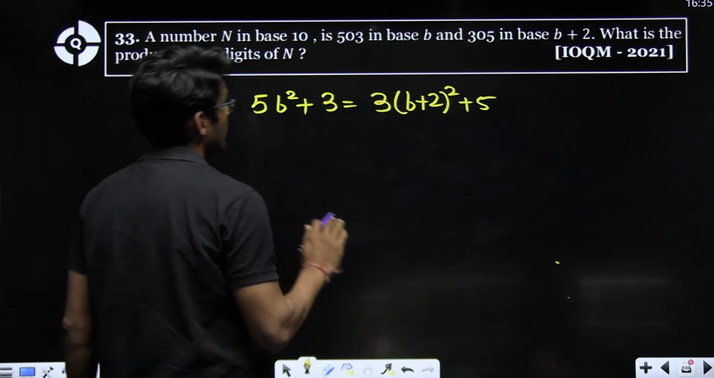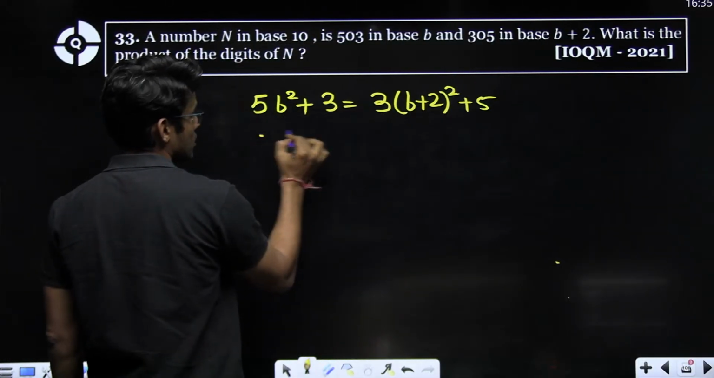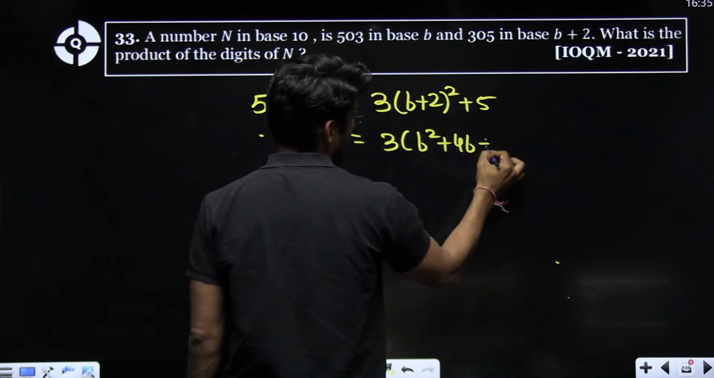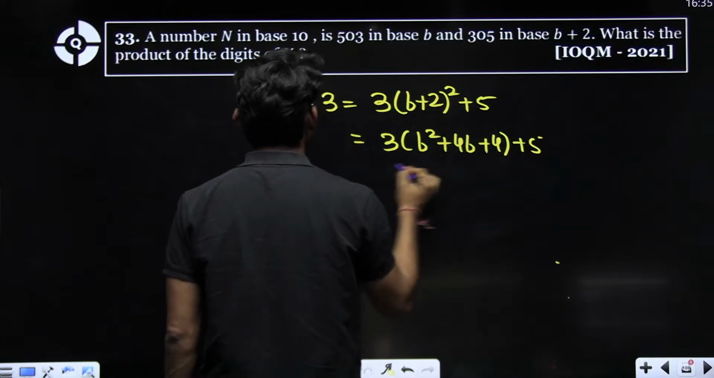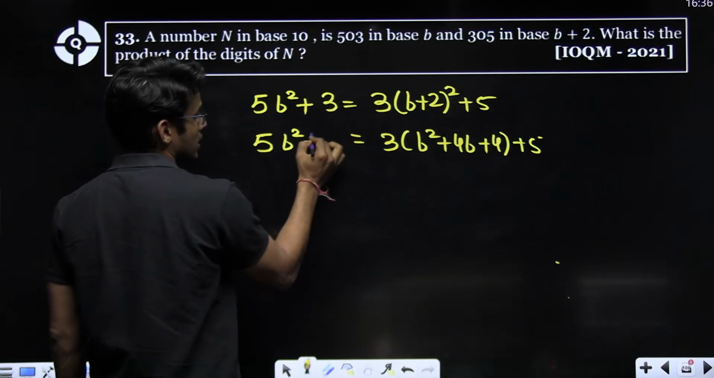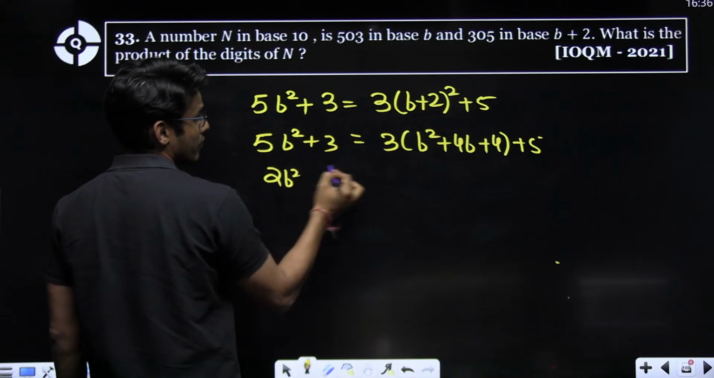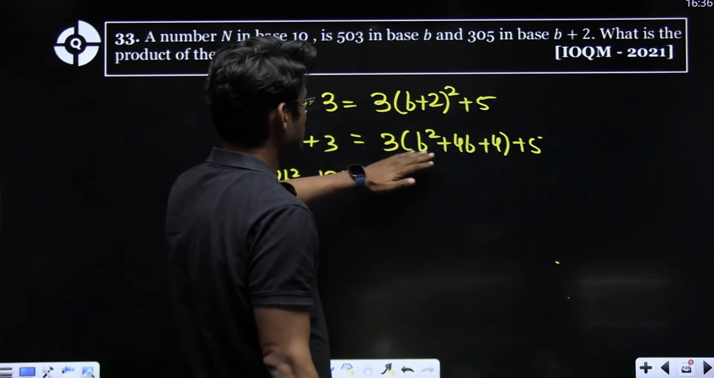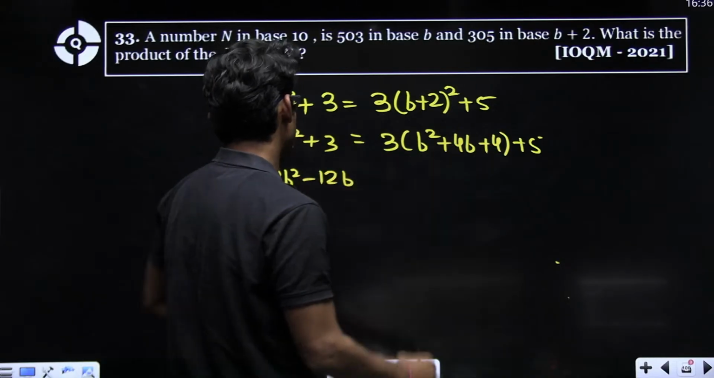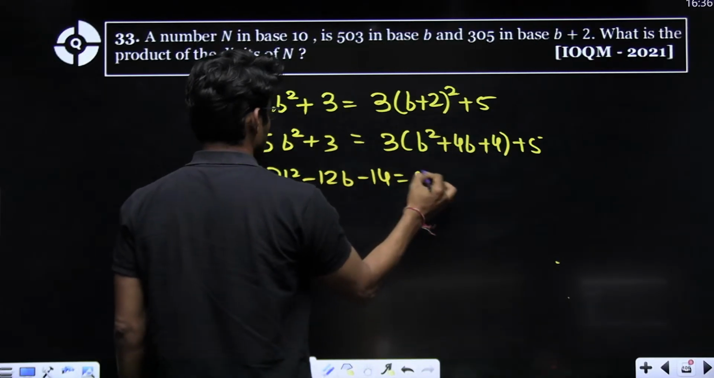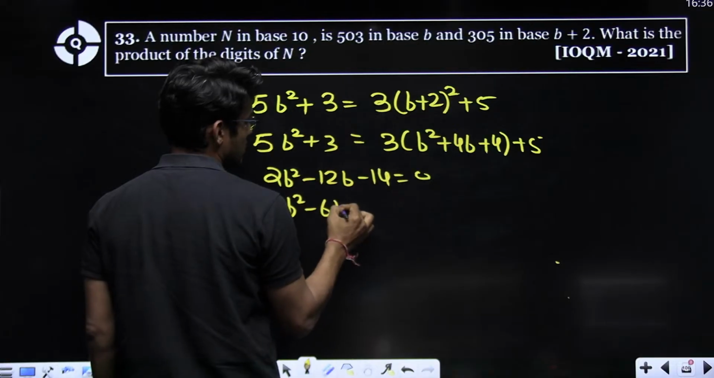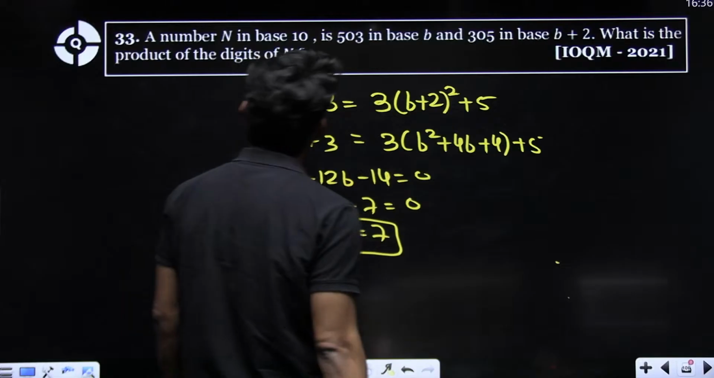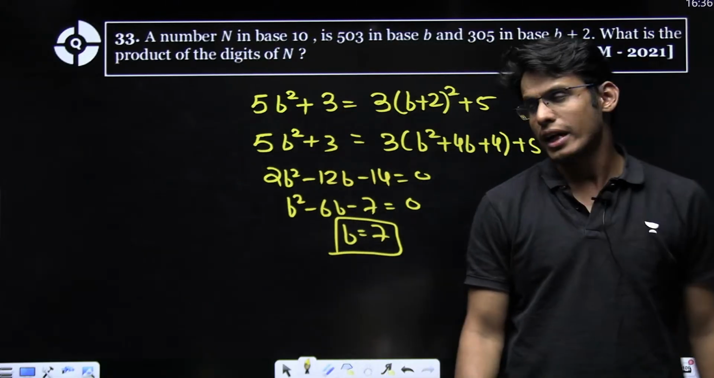So first of all, we'll find base b. What is this? 3b square plus 12b plus 12 plus 5 equals 5b square plus 3. So that's 2b square minus 12b plus 3 minus 17, which is minus 14. So it's b square minus 6b minus 7 equals 0. So b is 7, guys. So b plus 2 will be 9.